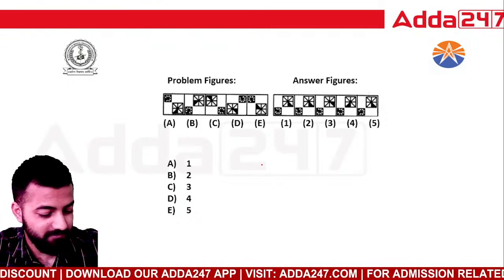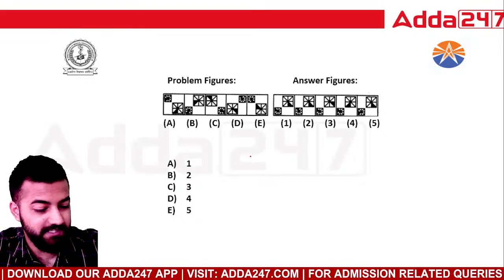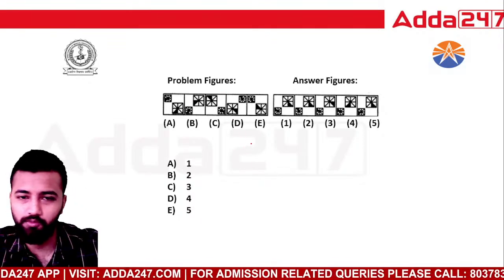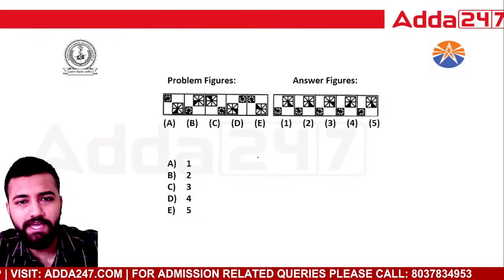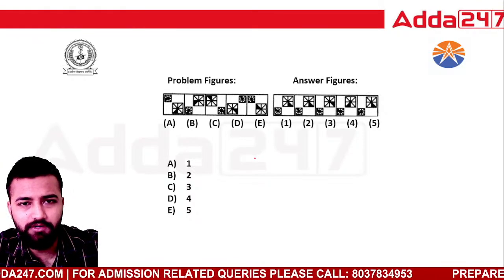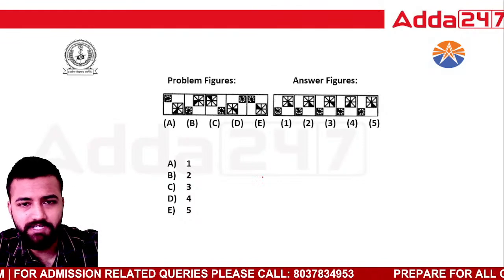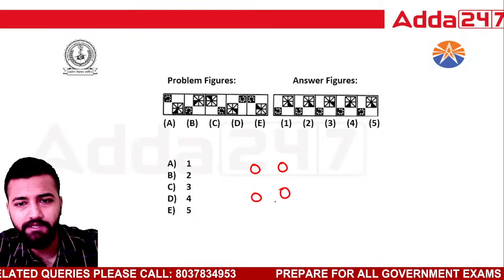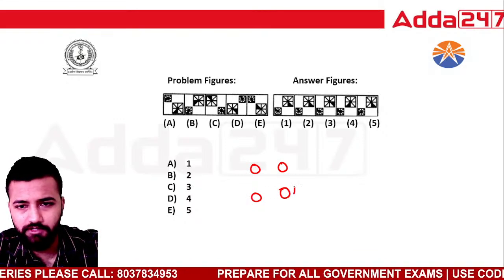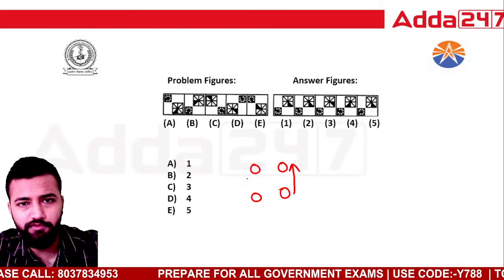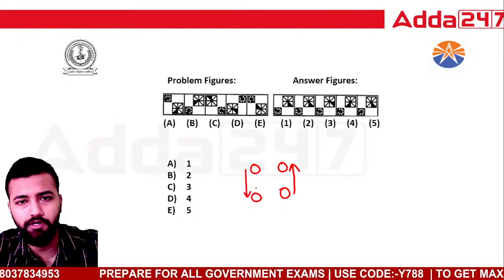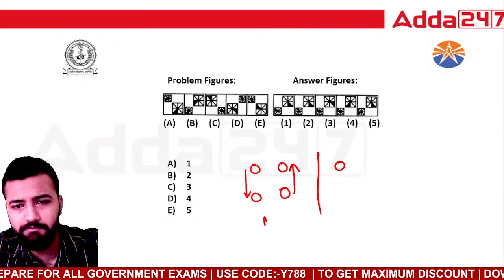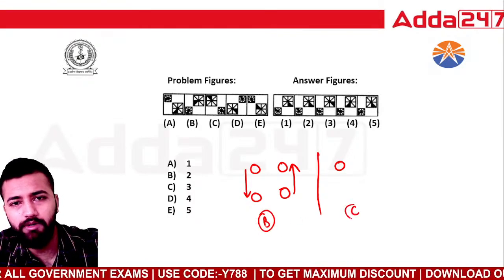4. Yes. If you have answered 4 for the previous question, then it's correct. Option number 4 is correct. Let's see this question now. I can see that there are 2 squares which are rotating. Suppose these are the 4 places where these squares are rotating. The bottom square has gone to the top and the top square has come down to the bottom. In the next step, what do I see? This is B. What happened at B?